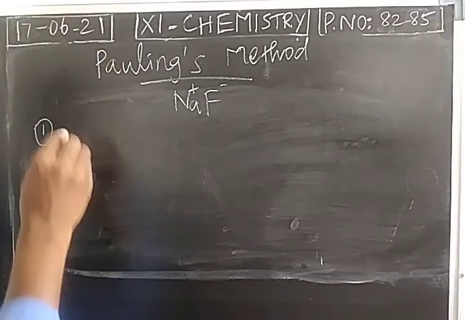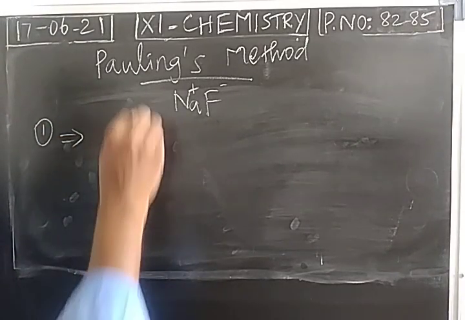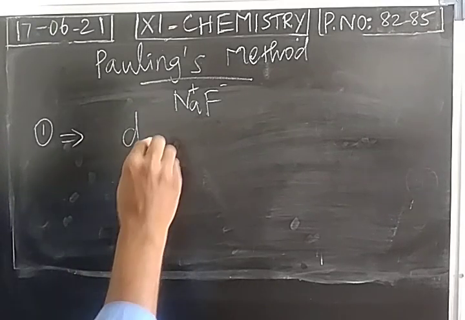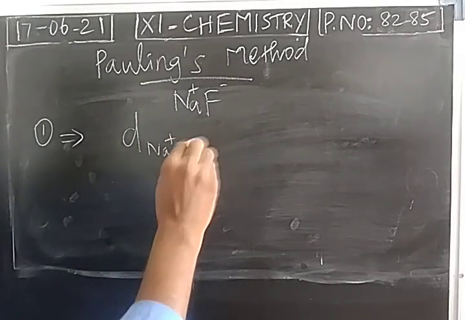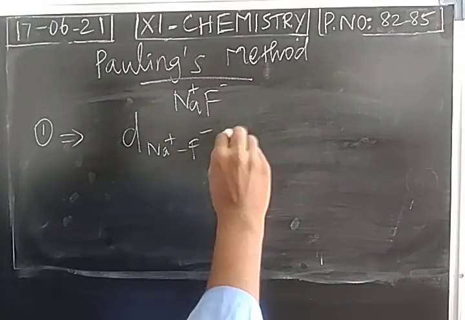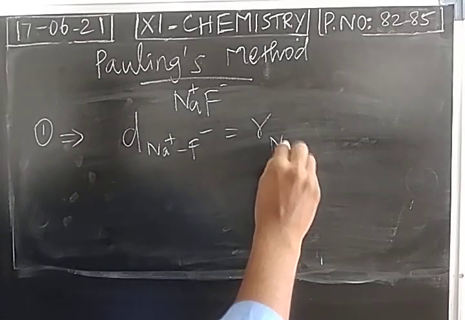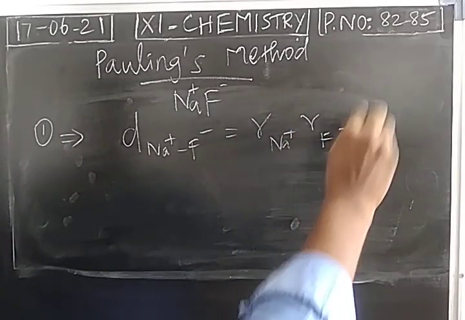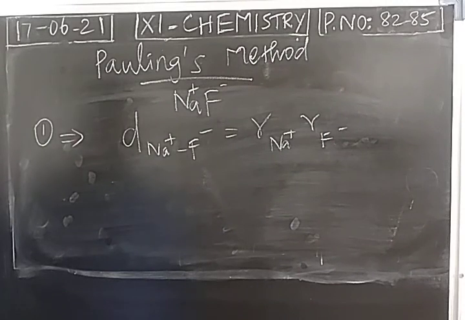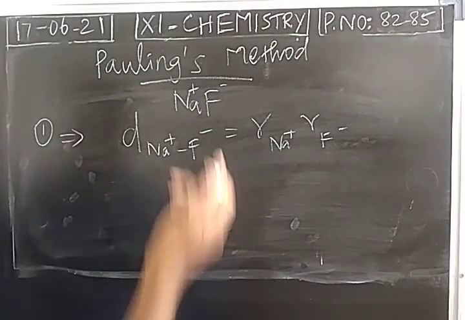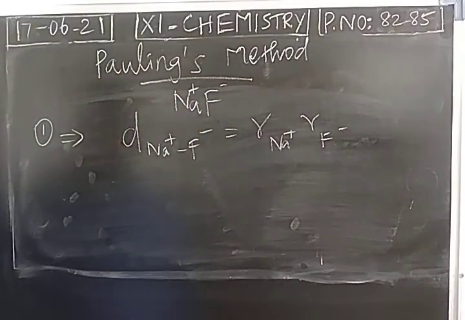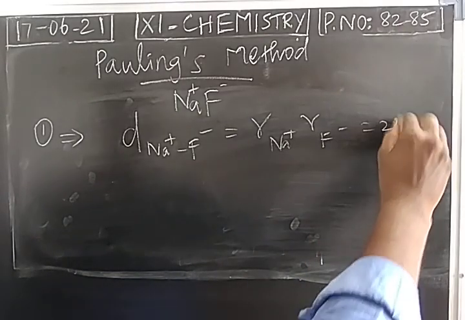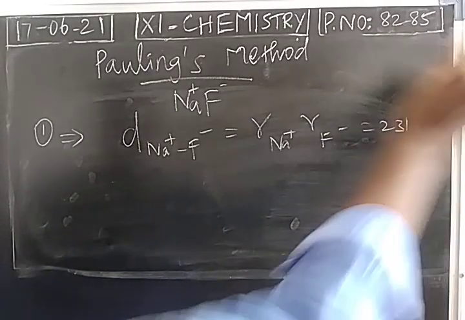So what is the first equation? Internuclear distance between the cation and anion is equal to the radius of cation plus radius of anion. This is the first equation according to Pauling's method. This value is given in the question, 231 picometer. So its value is 231 picometer.